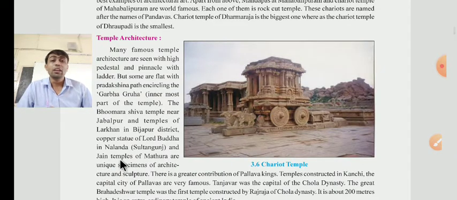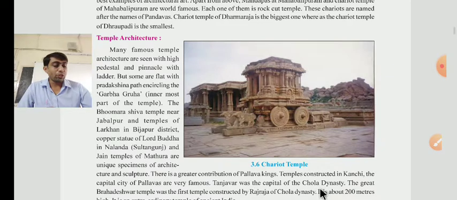They have to say that the Jain temple of Mathura is a unique specimen of architecture as well as sculpture. There is a greater contribution of the Pallava kings.